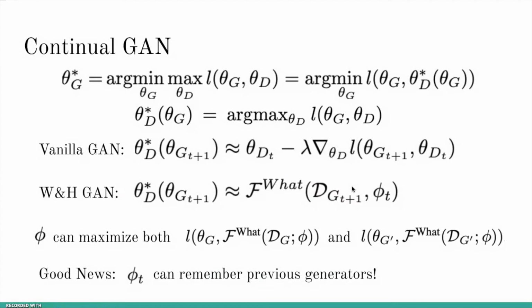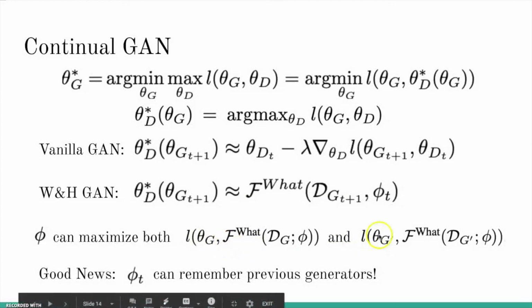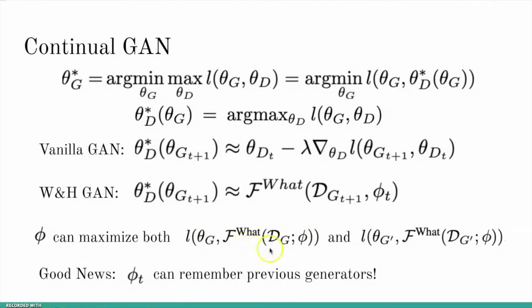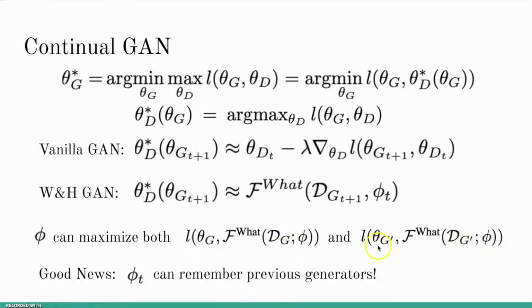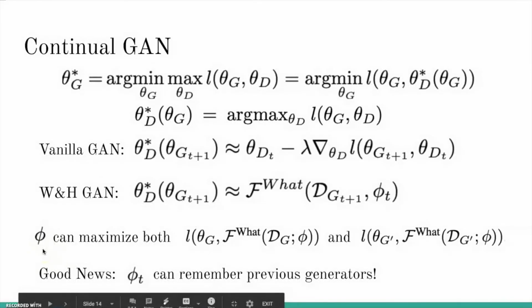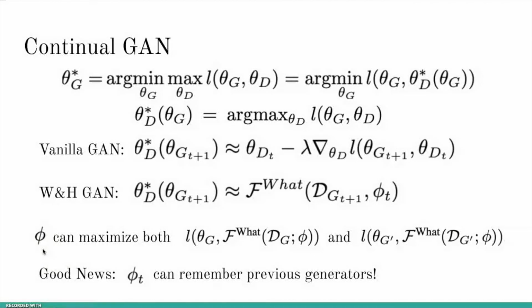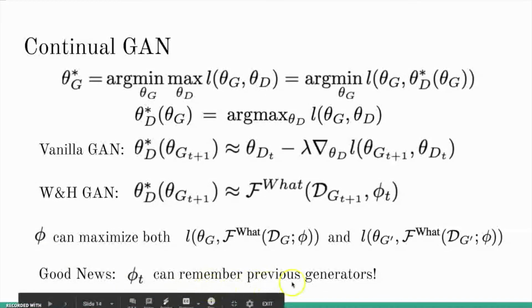In order to resolve this problem, we can apply the what and how framework, and we approximate the function theta d star by the word encoder that maps a mini batch of data generated by the generator to the optimal discriminator parameters. Now, since for different generator parameters theta g and theta g prime, the word encoder can simply map to different optimal discriminator parameters conditional on the data generated by the generator. So in theory, one set of meta parameters can be optimal for multiple generators, and this means that the theta t can remember all previous generators.